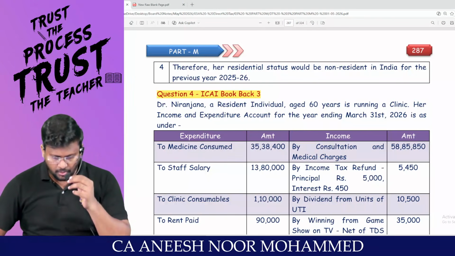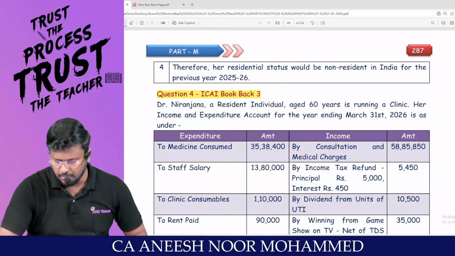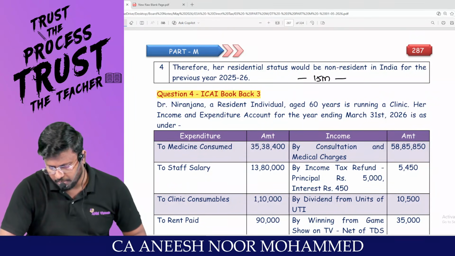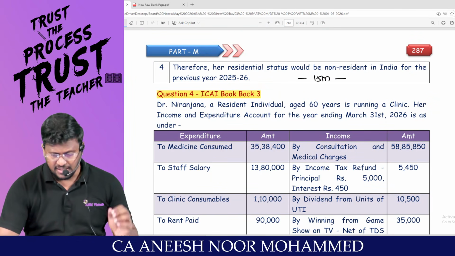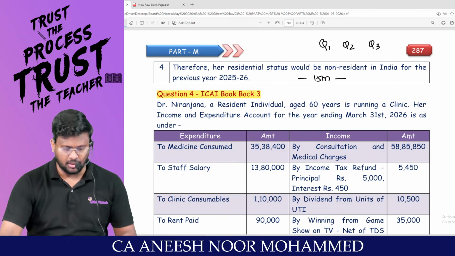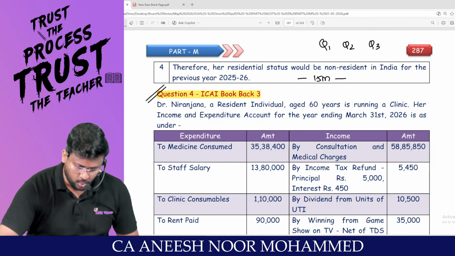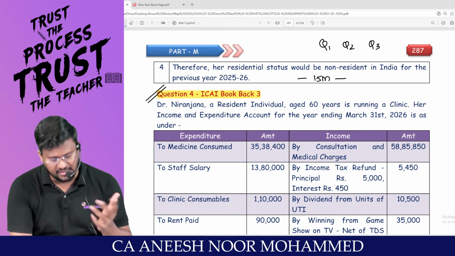Very, very, very happy evening to all. So we are doing the first 15 mark computation of total income, my dear lovable students. In the last lecture, we solved question number 1, question number 2 and question number 3 of the ICAI illustrations and book back. In this slot, we are going to do question number 4, 5 and 6.